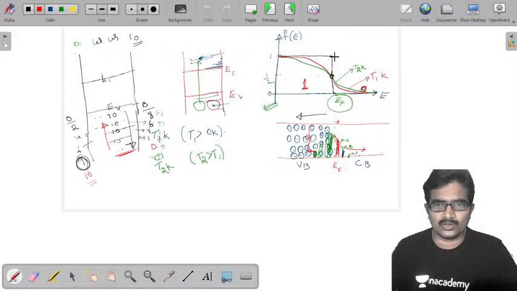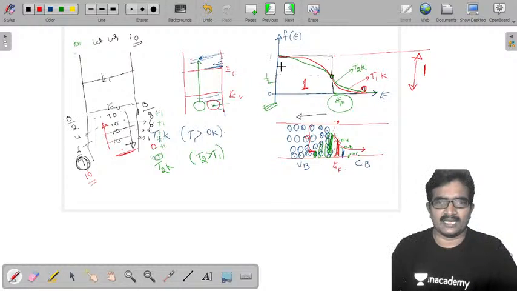See one thing, sir. This total value is 1. Let us take this point, it is 0.7. Now once it is 0.7, it became 0.3.